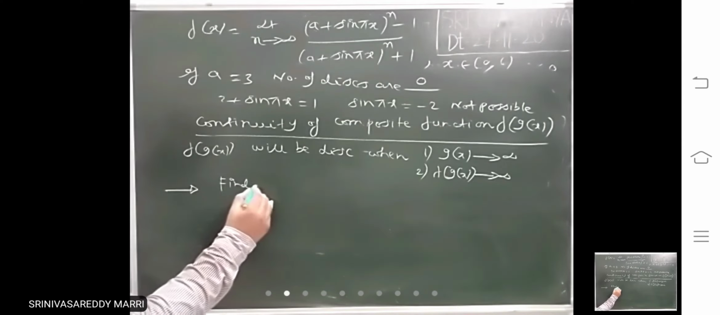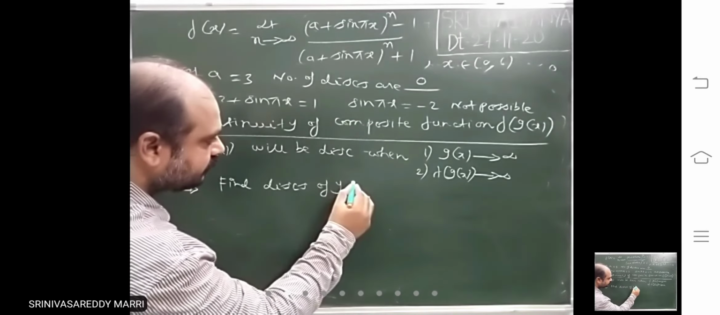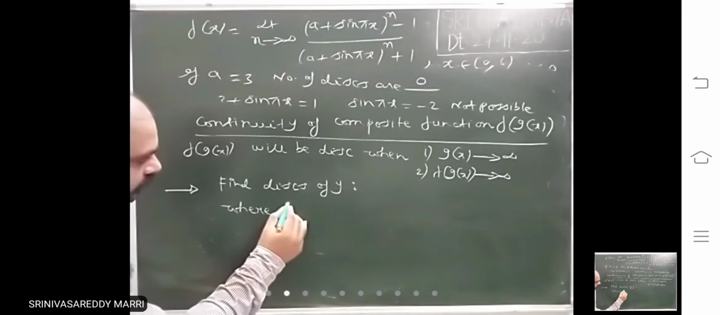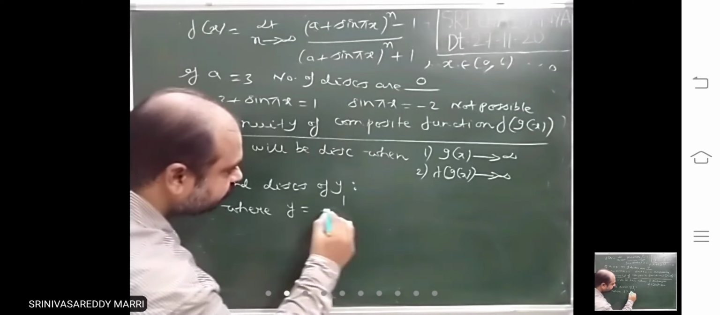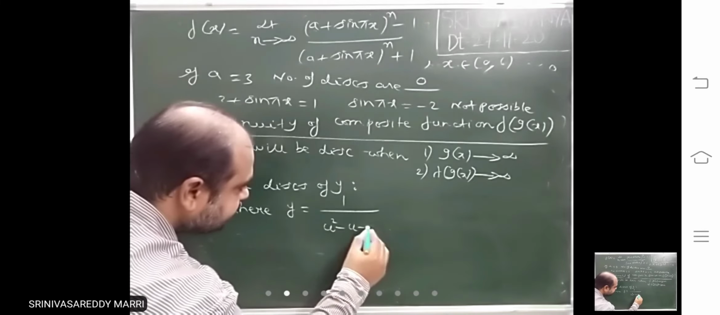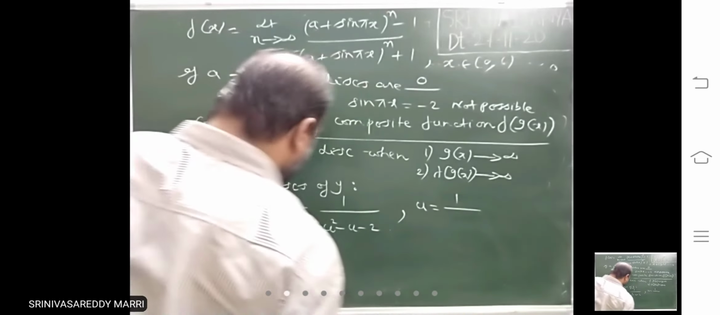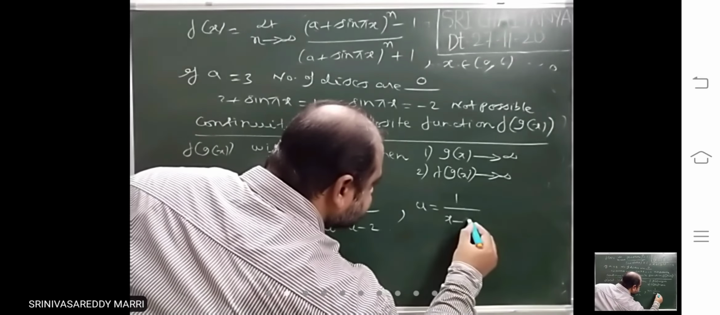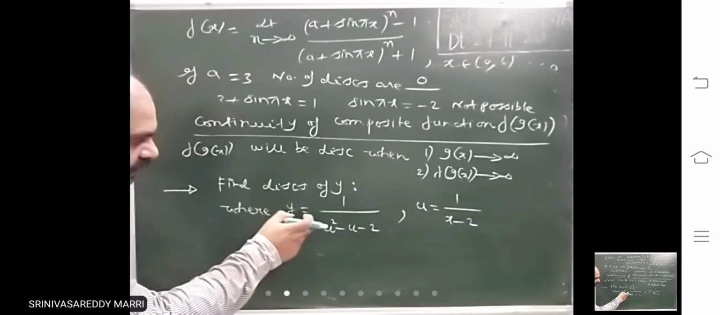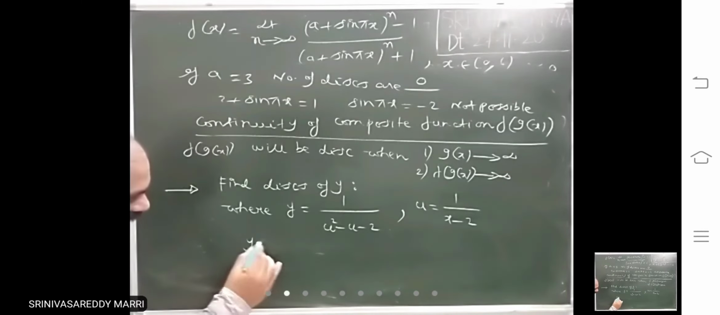Find discontinuities of y, where y equals 1 divided by u square minus u minus 2, comma u equal to 1 divided by x minus 2. You have to find discontinuities of this. y is in terms of u and u is in terms of x. This is called composite function.